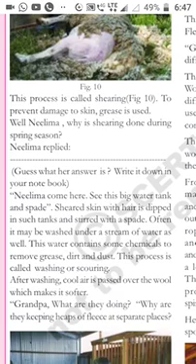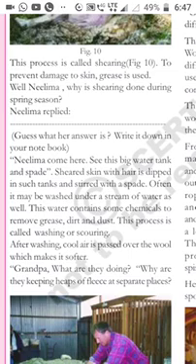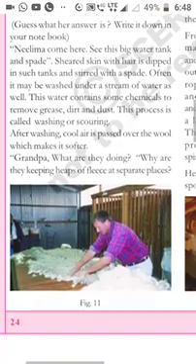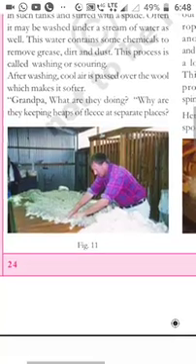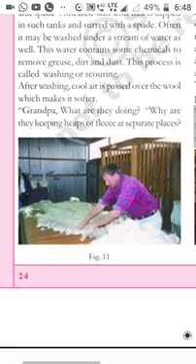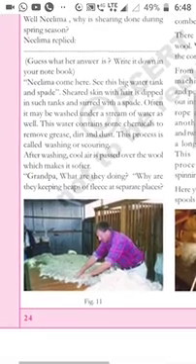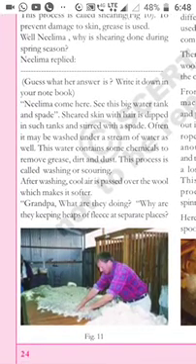Nilima, come here. See this big water tank. The sheared skin with hair is dipped in such tanks and stirred with a spade. Often it may be washed under a stream of water as well. Here you have to observe so many big tanks are there. Here one person is removing the dust and the particles mixed with that hair. That process is called washing or scouring, where they dip this hair into a big tank of water.